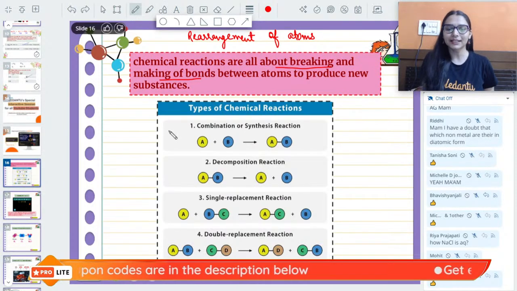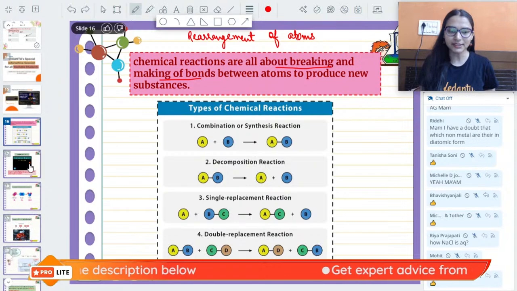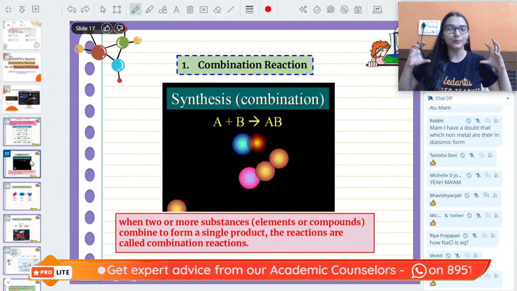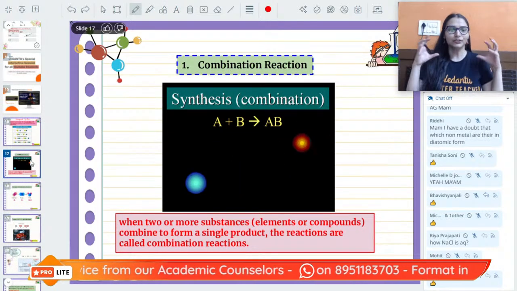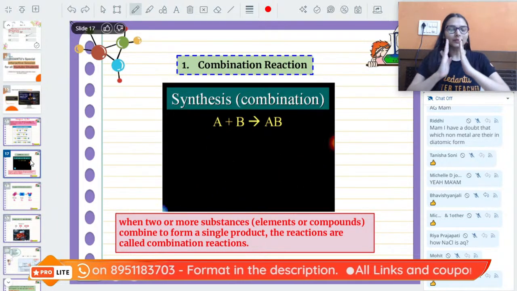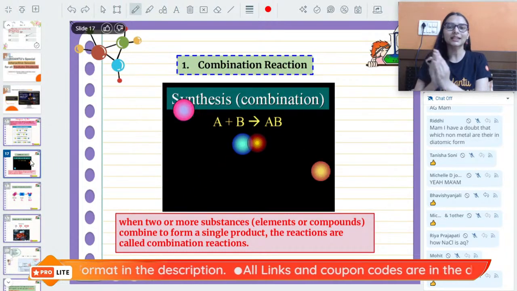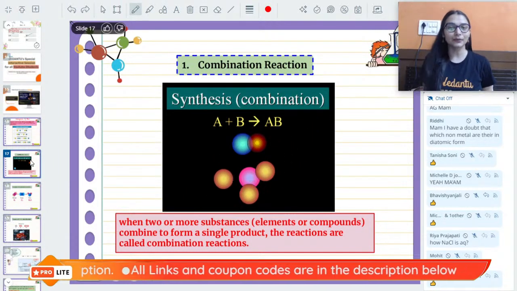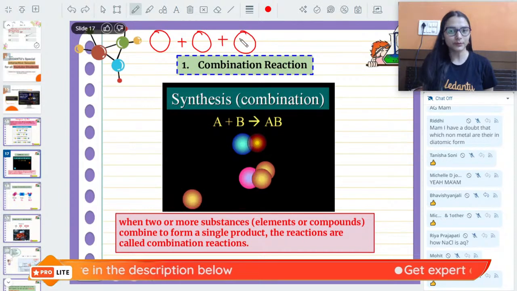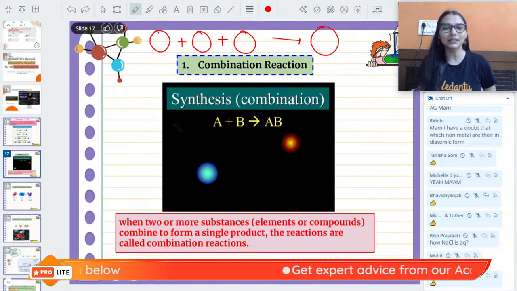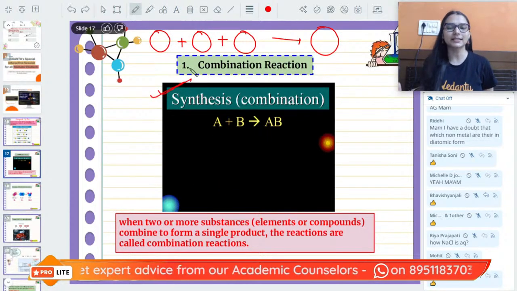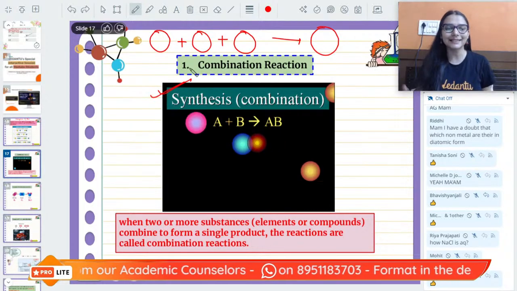So we are going to study these different types of chemical reactions, starting with the very first one, that is a combination reaction. The name is telling you something is combining. Let's say this is a substance A, this is a substance B. They chemically combine with each other and form a single substance. So the title itself is justifying. For combination reactions, 2 or more than 2 substances combine to give you a single product. They are also known by another name, that is synthesis reaction. Synthesis means you are synthesizing something new.